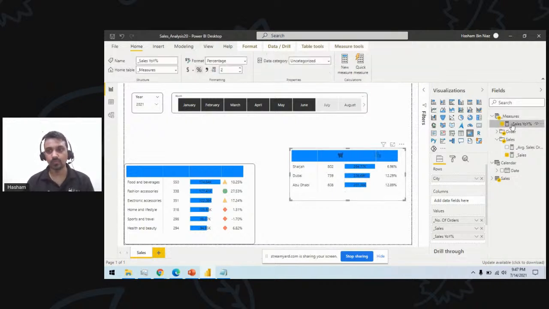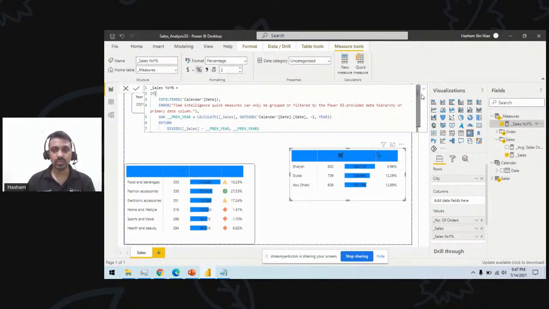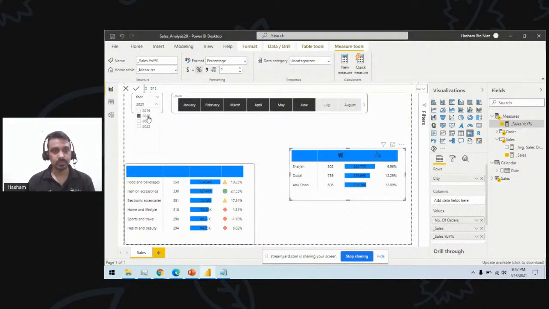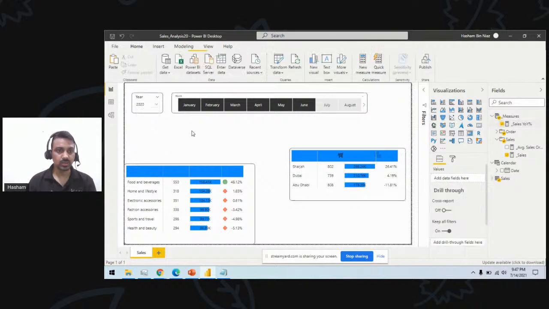So let's try to debug what is inside. This is the code here. This is dividing your sales measure by the previous year sales. And how does it calculate the previous year sales? It calculates the sales measure and then goes minus one year on the calendar year hierarchy. So if I'm at 2021, it will compare it with 2020. If I select 2020, this will compare my 2020 sales with the 2019 sales. Did I answer your question?